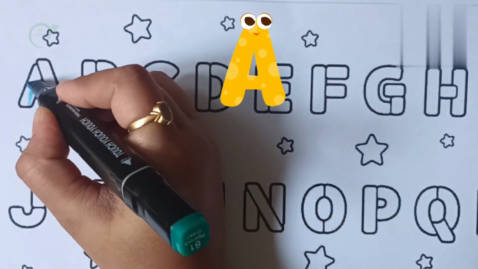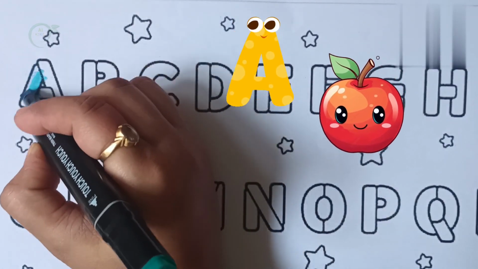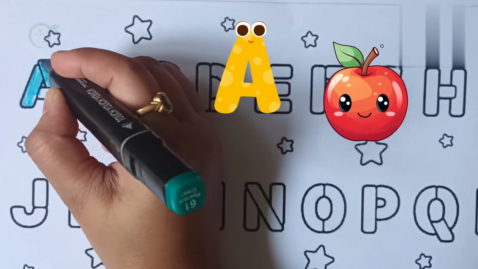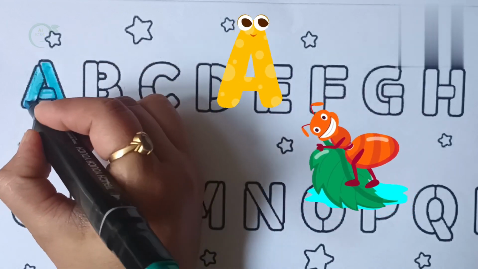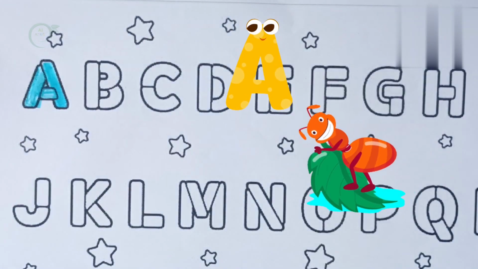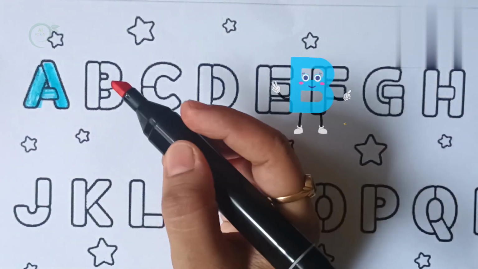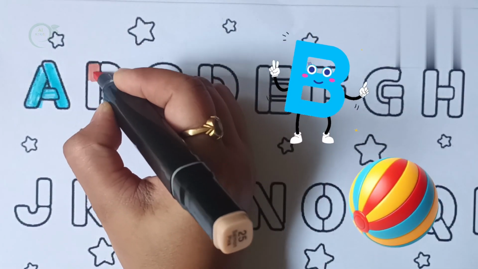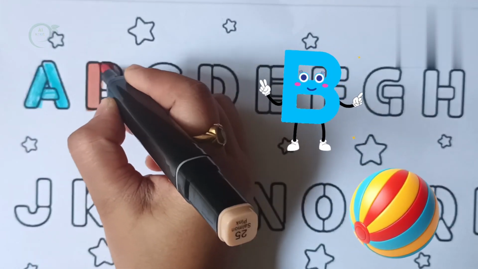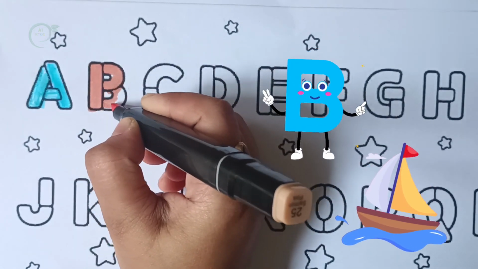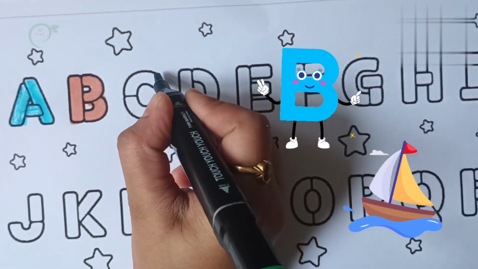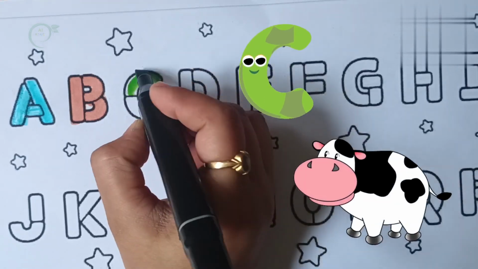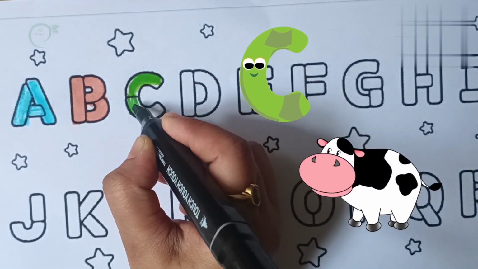A for apple. Apple. A for ant. Ant. B for ball. Ball. B for boat. Boat. C for cow.